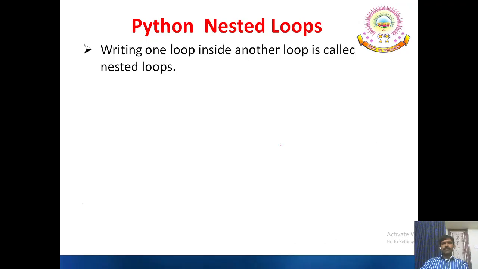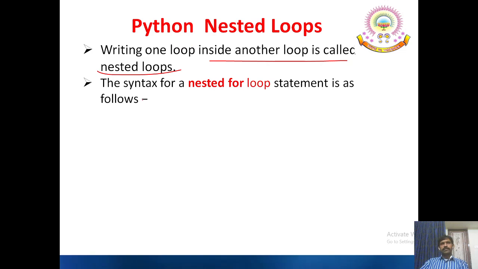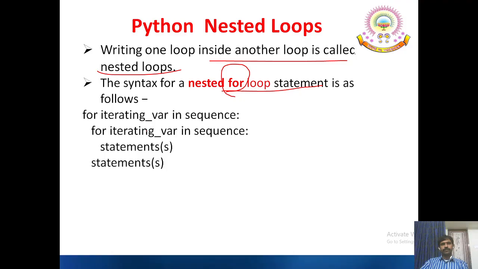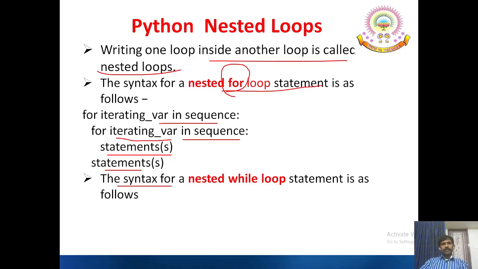The next one is nested loops, Python nested loops. Writing one loop inside another loop is called nesting of loops. The syntax for a nested loop statement is as follows. You can write a while loop in a for loop, or a for loop in a while loop, or a while loop in a while loop, or a for loop in a for loop. Let us see that. For iterating variable in sequence, again for iterating variable in sequence, statements. See the output. The syntax for a nested while loop statement is also the same.